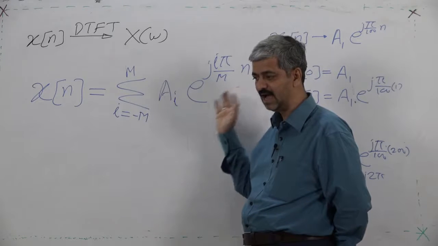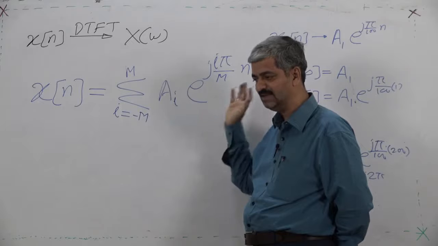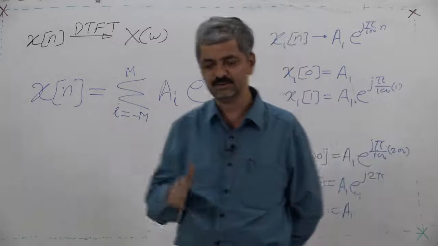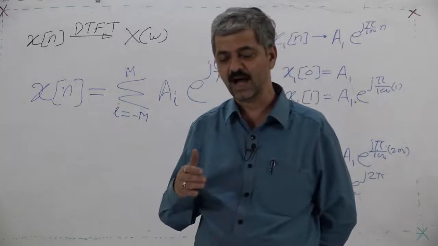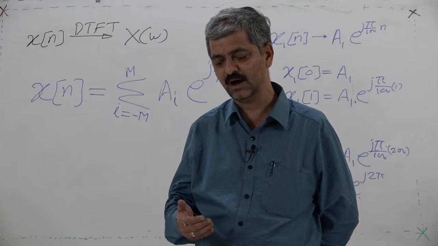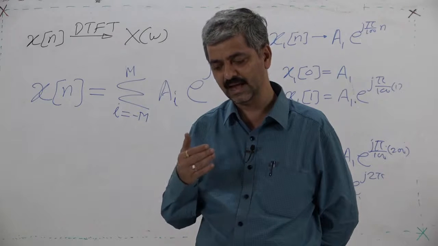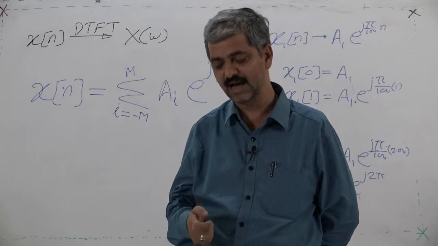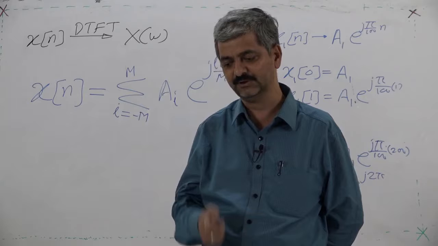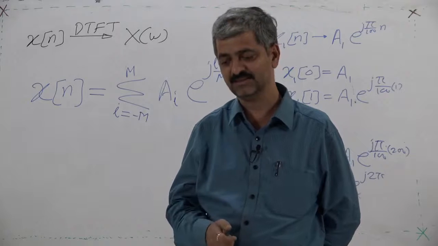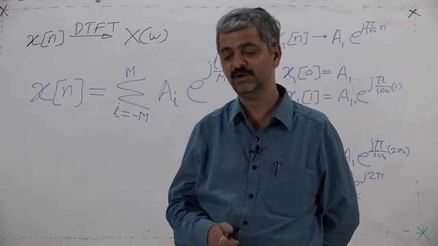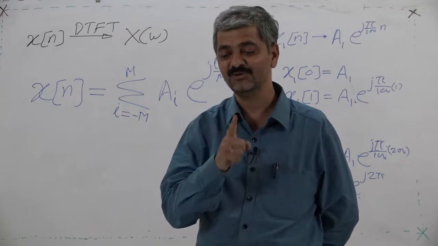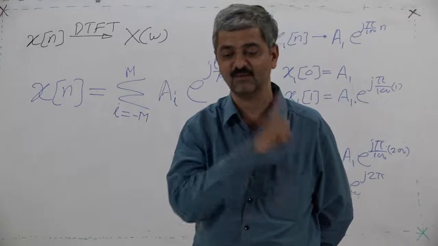It is an integral divisor of pi. With the angular speed i upon m times pi, after 2m samples it is going to come to the same position again and again. So there is a fundamental defect now.